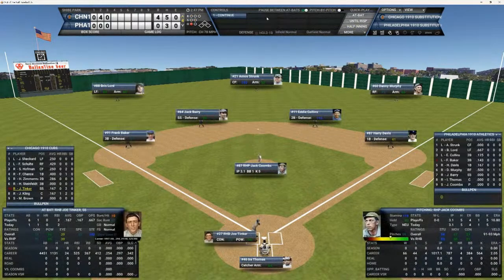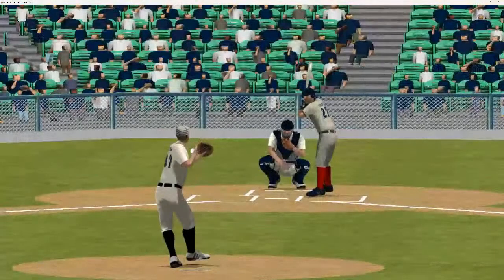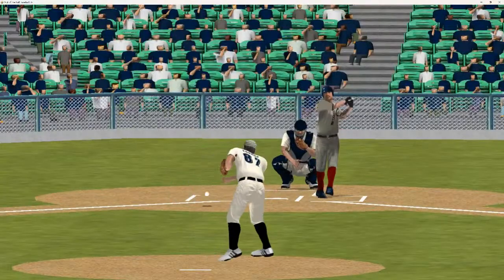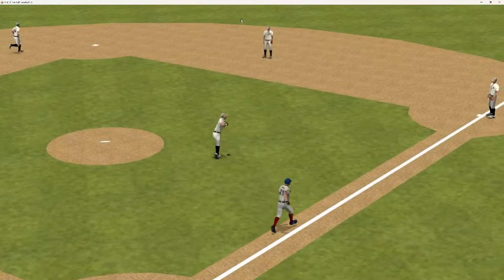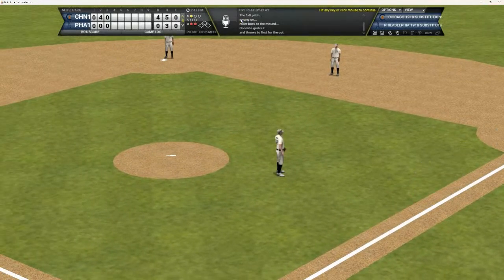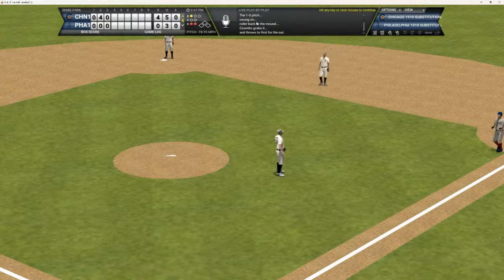Brings up Joe Tinker. Tinker with a 2 RBI triple his first time up. Here's the 1-0 pitch to Tinker. That's going to be a slow roller back to the mound. Should be out number 2. 2 up and 2 down.